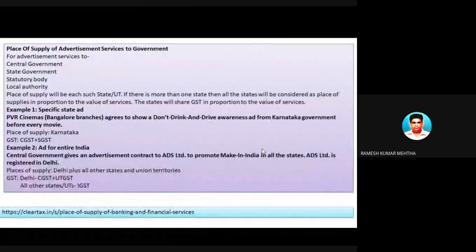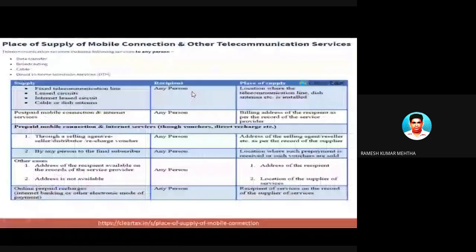So here is another example, and we are going to identify the type of service and what is the place of supply of service. Already we have discussed fixed telecommunication lines and prepaid and postpaid lines.